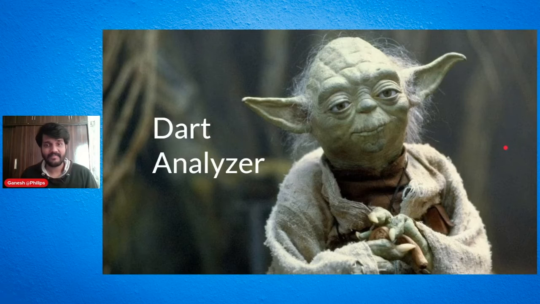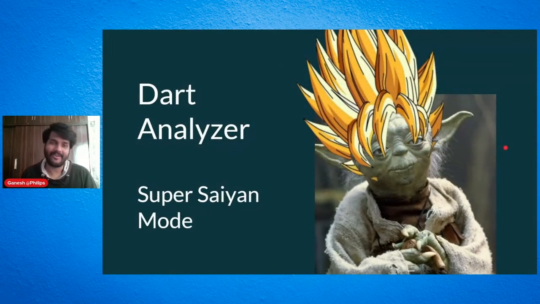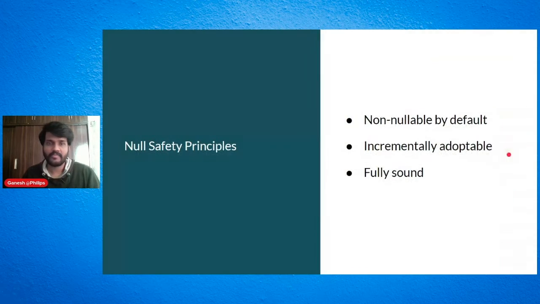Now imagine Yoda in Super Saiyan mode, wherein it can know that this can cause a null pointer exception, or a null exception. In Java, we always have a null pointer exception. In Dart also, currently we have null exceptions, wherein you pass a null value and you're not checking it and you're using it, and it will cause a null exception at runtime. So how do we handle that?